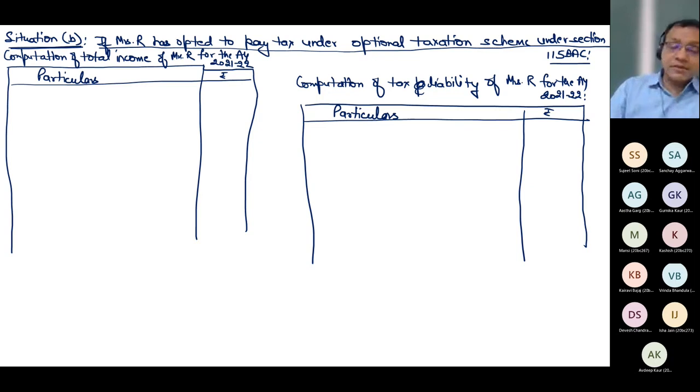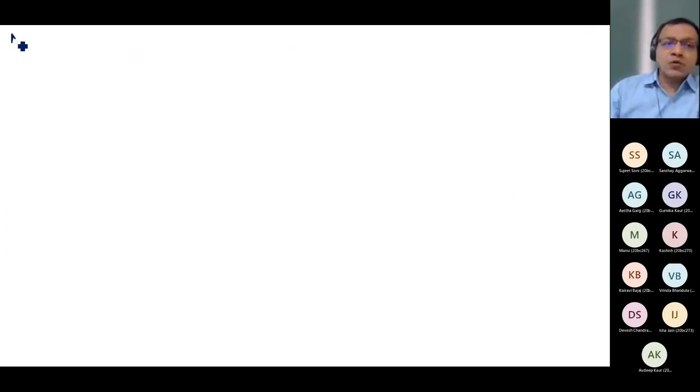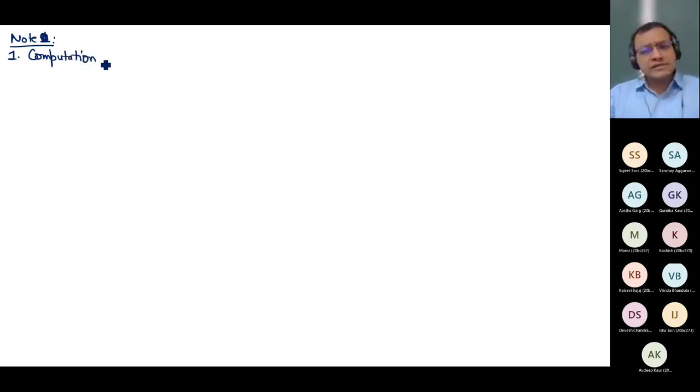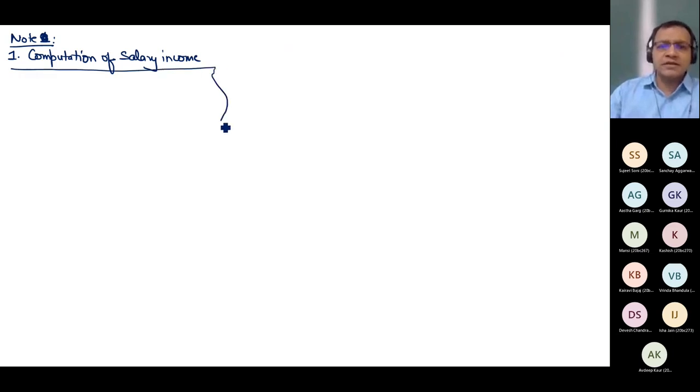I will also leave this space blank and then I will start note 1. So what is my note 1? First I will compute income from salary. So computation of salary income. Now this is a working note, so here I am not supposed to write the full sentence. In the fair copy I have written the full sentence. Now I can simply write computation of salary income, or computation of income under the head salary, that is allowed. Now let us start computing salary.